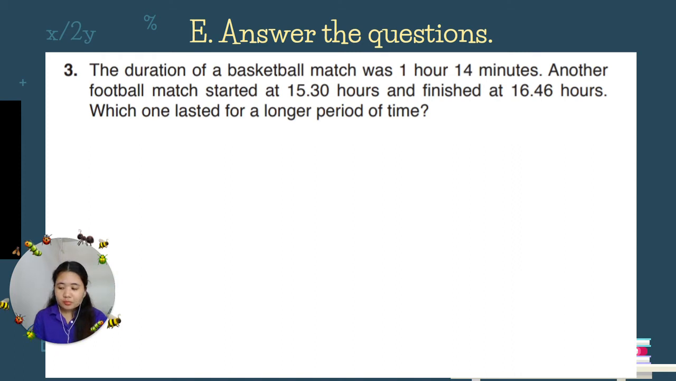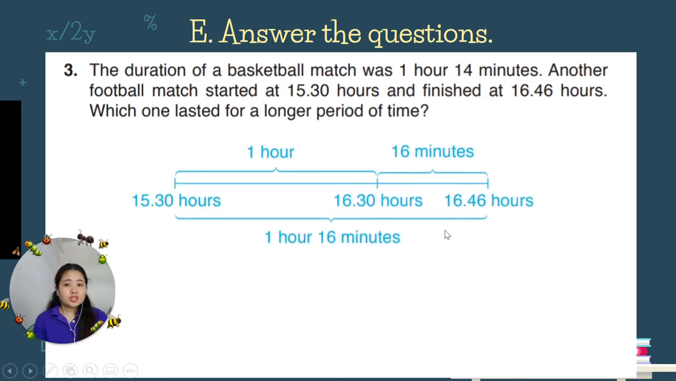Okay, again. The duration of a basketball match was 1 hour and 14 minutes. Another football match started at 15:30 hours and finished at 16:46 hours. Which one lasted for a longer period of time? If you look at the question, it asks which one, either the basketball or the football match. So let's solve. The first thing, you have to solve for the football match.